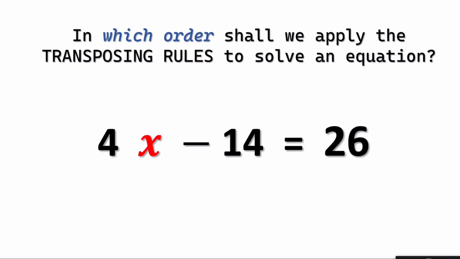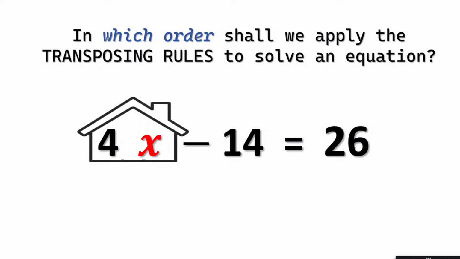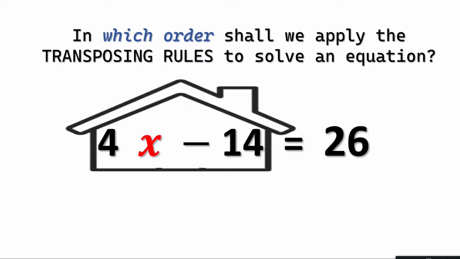How should I do? Now for that, the simple thing you should see is, what if x was living in a house? Now he is also living in the house of 4x. That's 4 multiplied with x. Now there is a bigger house right outside. Now if I have to apply the rules of transposing on both sides, you should try to get inside these houses. How will you go inside?